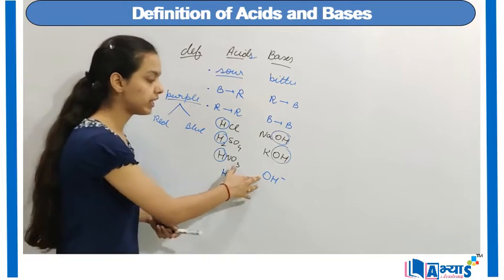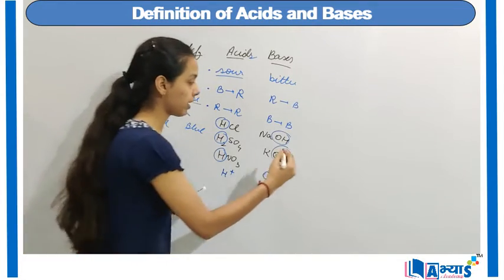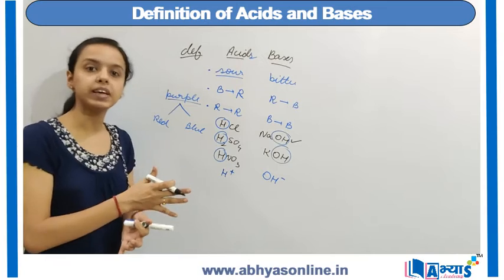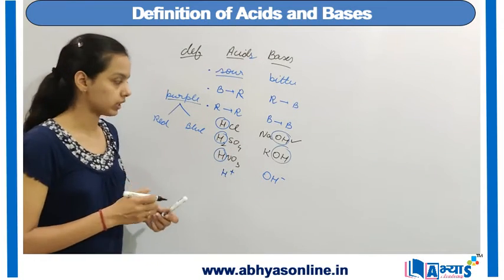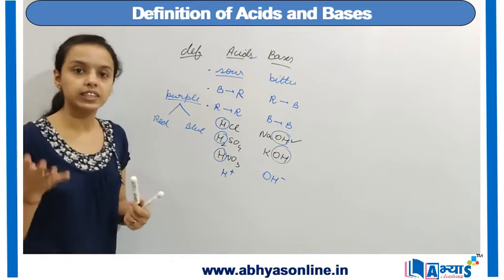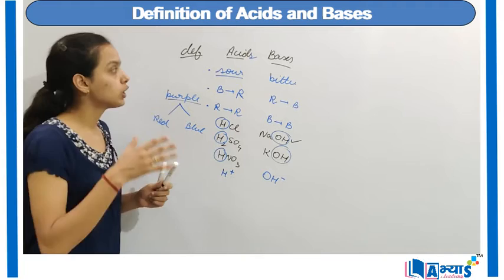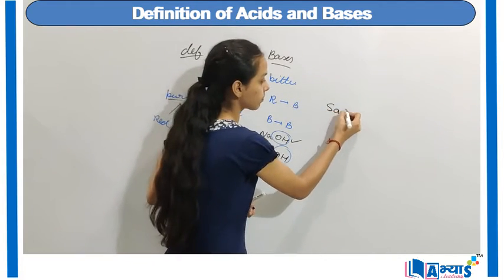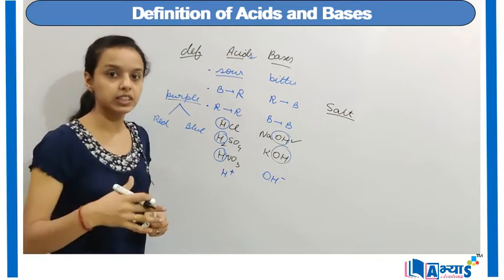Similarly, if there is complete dissociation of OH negative ion, we say it is a strong base, like sodium hydroxide. And if there is partial or incomplete dissociation, we say it is a weak base, like potassium hydroxide. So we have till now discussed a few important properties of acids and bases. When acid and bases react together, it forms a salt. So the third category of chemical substances is the salt.